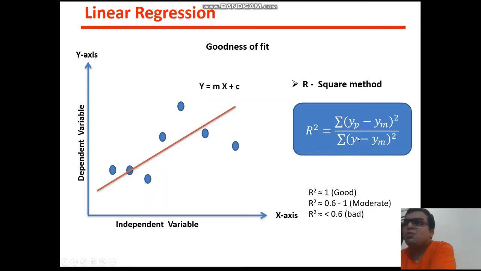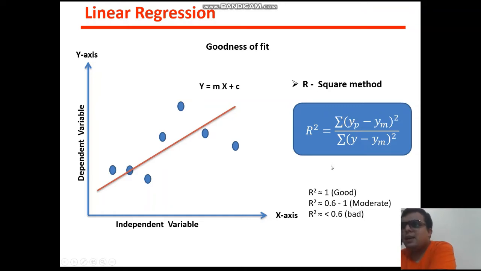For testing purposes, or to find the efficiency of your model, you need to give some original values to your model. And again y minus ym, the mean value, and you apply this formula. This will give you the R square. So this is basically the R square method, and this will give you the efficiency of your model.